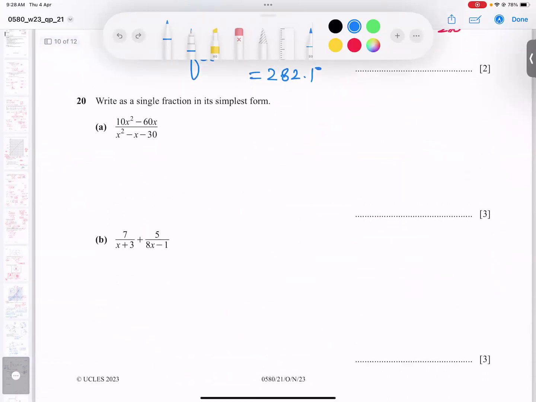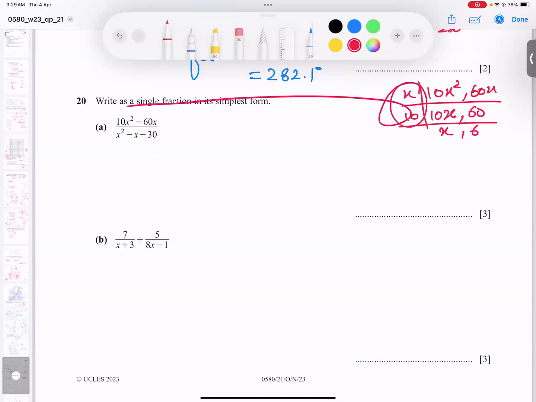Write a single fraction in simplest form. Again, same story. If you're confused what to do, take common out: 10x square, comma, 60x. So x common: here a single x, here two x's, x gone. Out of two x's, one x gone, one x left, and 10 as it is. And this x gone, nothing left. Now 60 and 10, they are divisible by the table of 10. 10 ones are 10, 10 sixes are 60.